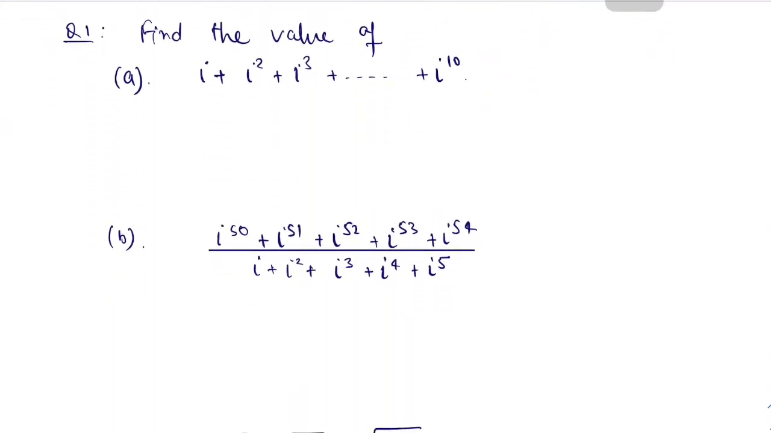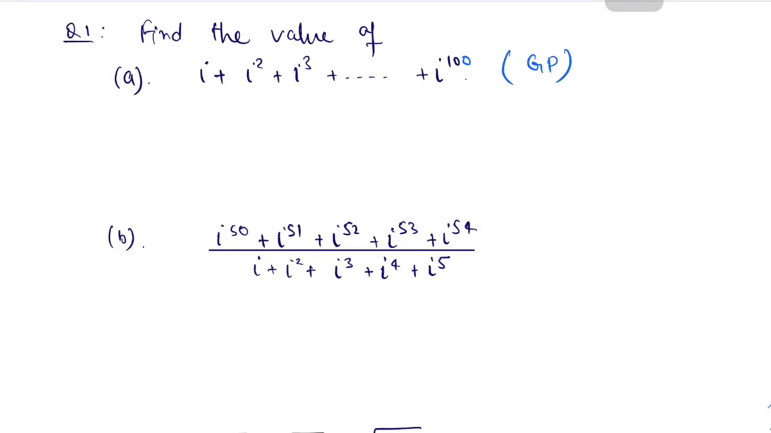We can solve some problems based on these powers of iota. First one is we have to find the value of iota plus iota square plus iota cube up to iota to the power 10. We can also calculate up to iota to the power 100. It's very easy. You can easily see that this is a series which is nothing but a geometric progression.